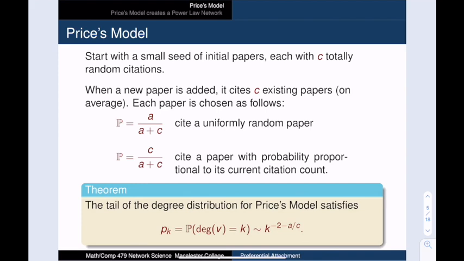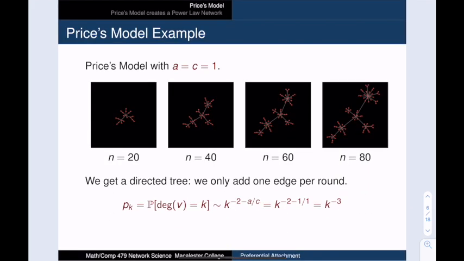Now, we let this process run for a very long time. Price showed that in the limit, the resulting degree distribution has a tail that follows a power law exponent with alpha equals 2 plus A over C. And this means that we can tune the power law exponent by tweaking the ratio between random links and popularity-informed links. Here's an example of network growth according to Price's model.